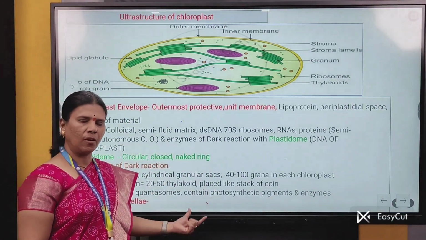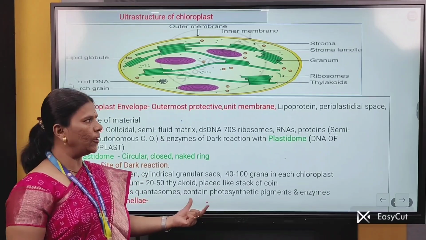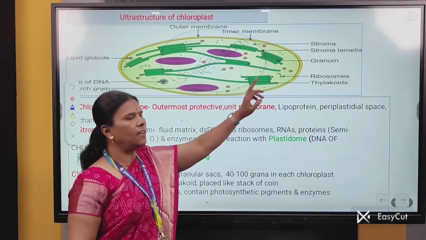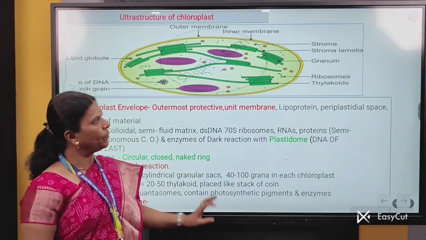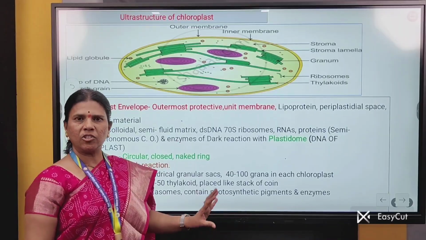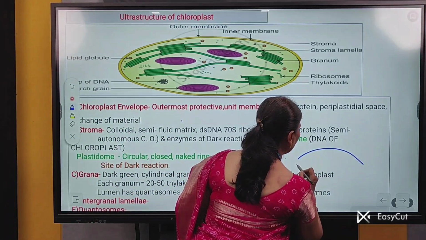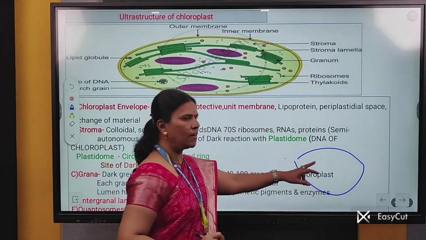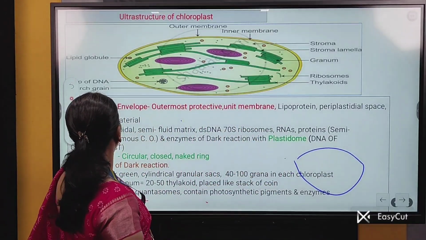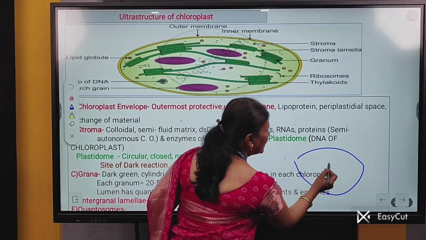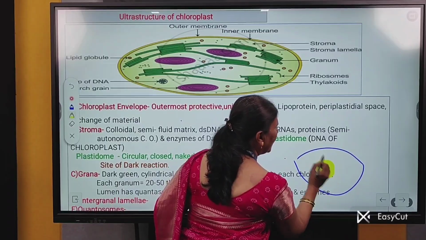What are quantasomes? These are the small globular units which are present in the inner membrane of thylakoid. If we study the structure of quantasomes, these are globular units in which there is a centrally placed chlorophyll A molecule.